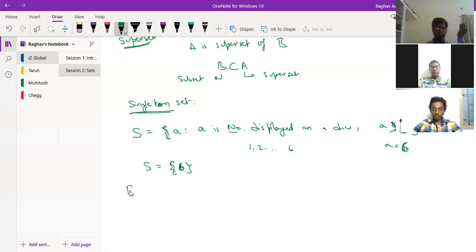Now there is another definition called power set. This power set is nothing but the collection of all subsets of a set.